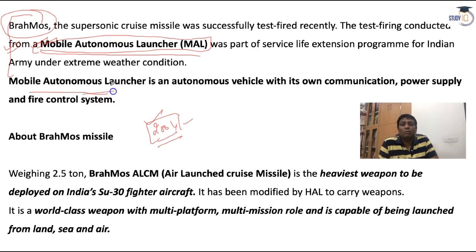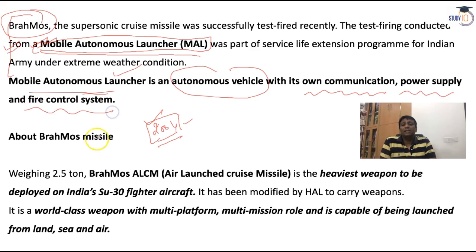What is the mobile autonomous launcher? Actually, it is an autonomous vehicle which will identify through its own communications, even power supplies, and also the fire control system. So this one is totally automated, and it will automatically manage everything: the communications of a particular missile, any objects, even the personnel, power supplies, and the fire control system, all managed by a single window platform with the help of this technology.